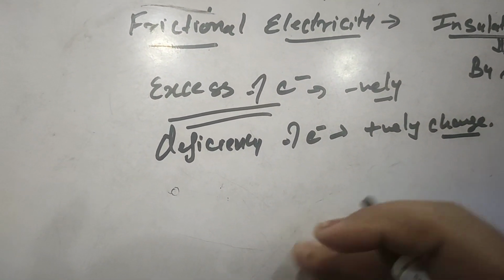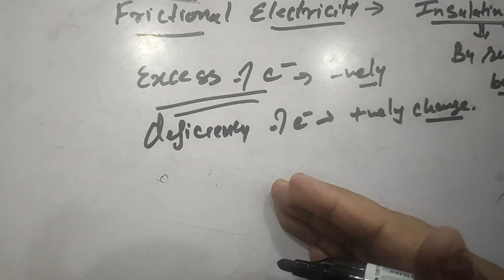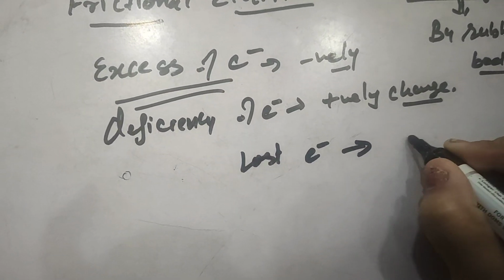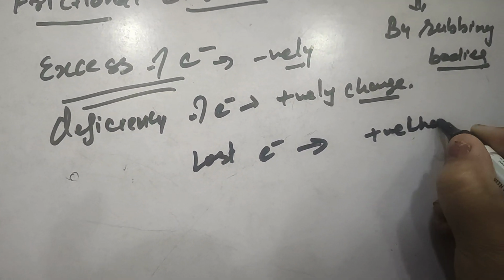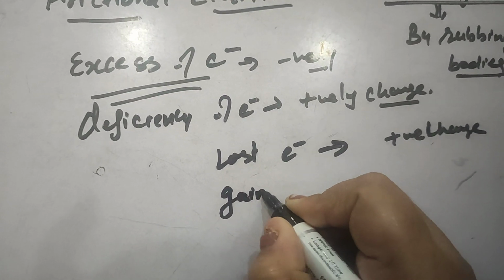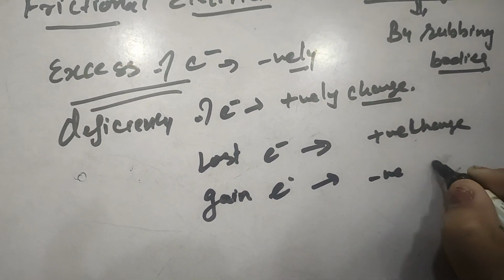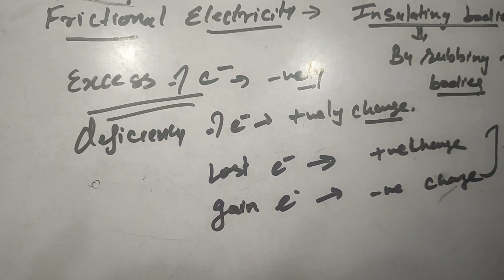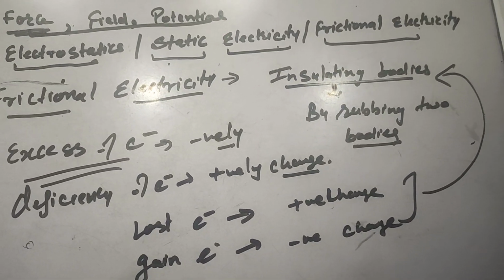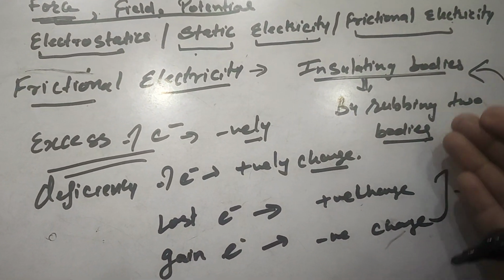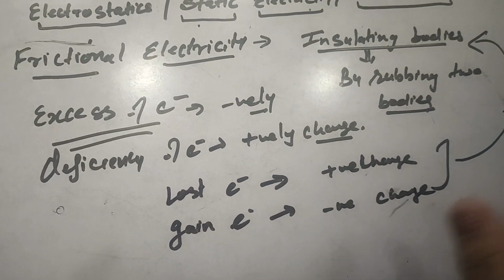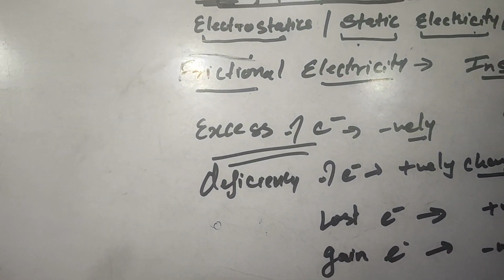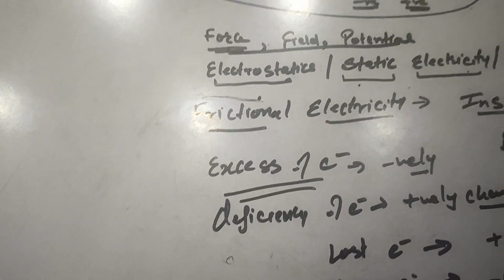So which body has lost electrons? It gains positive charge. And the body which gains electrons has negative charge. This is how frictional electricity is produced. This means that by rubbing two insulating bodies against each other, charges are produced, or we can say frictional electricity is produced. Is that clear to everyone?